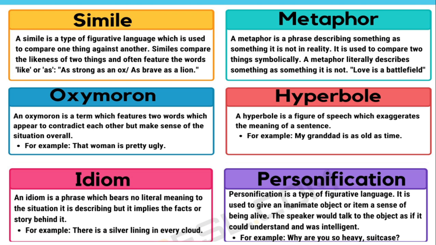A hyperbole. A hyperbole is a figure of speech which exaggerates the meaning of a sentence. For example, my granddad is as old as time. In this sentence you can get a bit confused with simile because as is used. So for now, forget hyperbole.